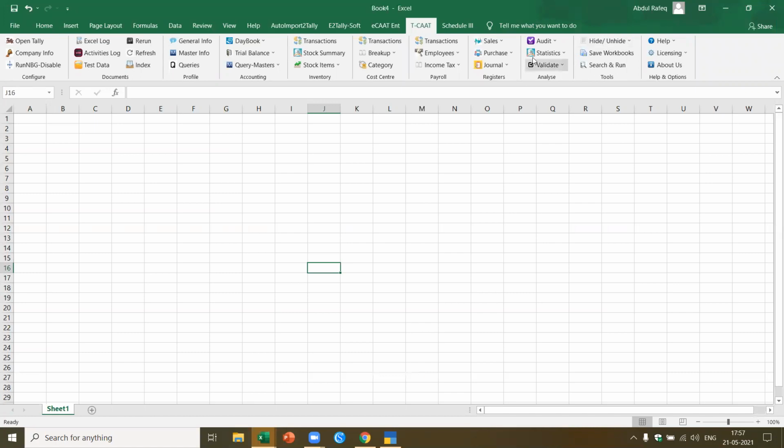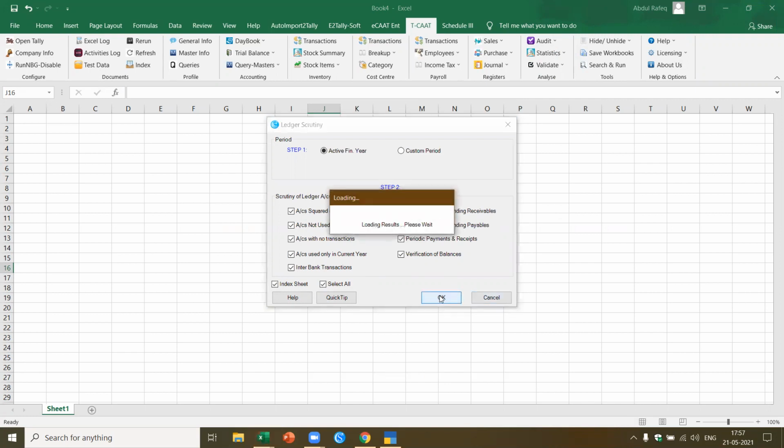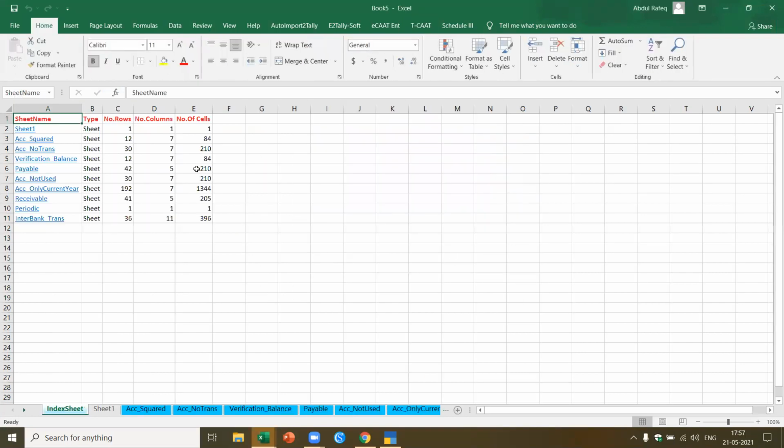Now I want to come to this panel, the audit panel. I come to ledger scrutiny. In ledger scrutiny, you see there are so many types of exceptions which are automatically available in Tally, in the audit and scrutiny, in the audit security control function. I say okay. All these are extracted from Tally, and you will be able to get this in one go, which means I did only 2-3 clicks and was able to get all these reports. See, I've got the details.